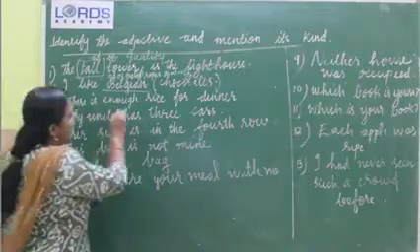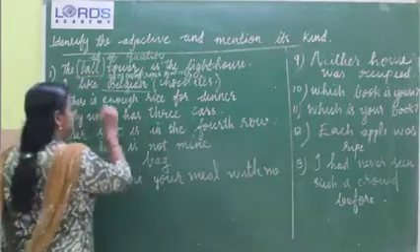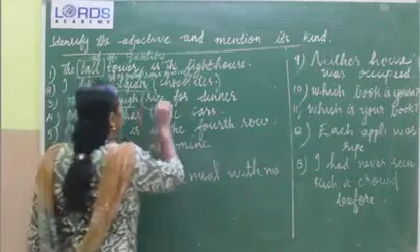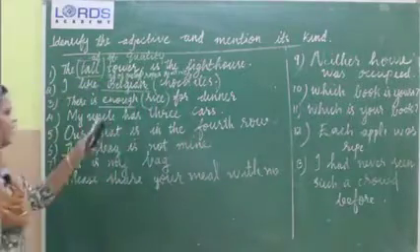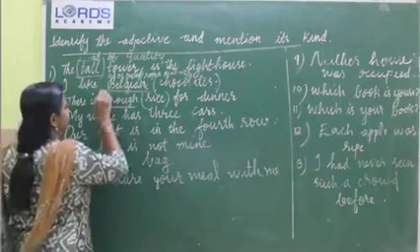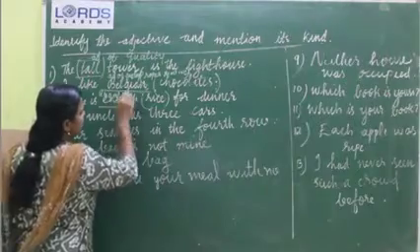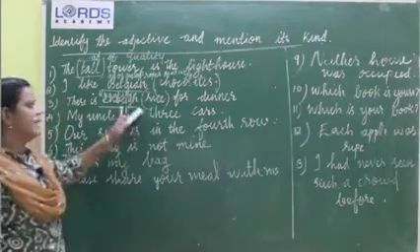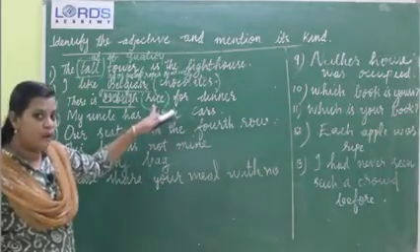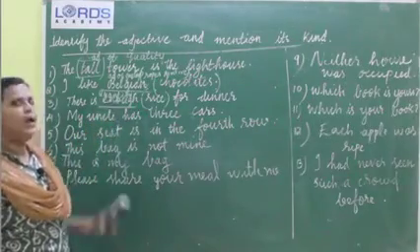Then we can move to the third one. There is enough rice for dinner. Which is the adjective? Yes, enough, because it talks about the noun rice. Enough rice. This is an adjective of quantity. How much rice? Enough rice. At the same time, it is followed by an uncountable noun. So definitely it is an adjective of quantity.